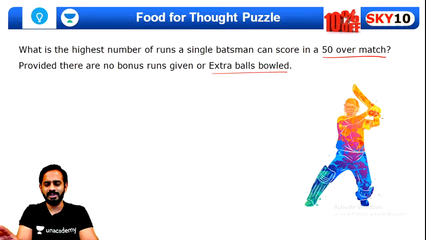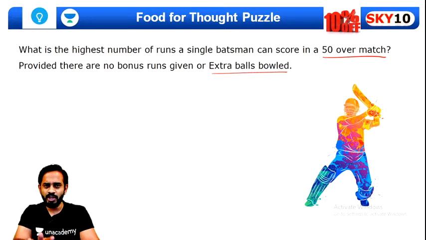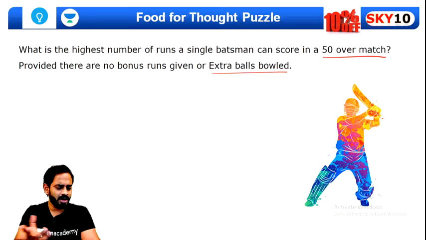It's a very simple question. First of all, let everyone think. Quickly give me the answer. You must know that if you hit six on all the six balls, then what will happen in the next over? Your strike will change and you will not be able to play the first ball of the next over. Then you will not be able to hit a six there. So in this way, what should be the answer? Quickly tell me. I believe all of you must be knowing the basic rules of cricket. Even the girls must be knowing the basic rules. So think about this, guys.